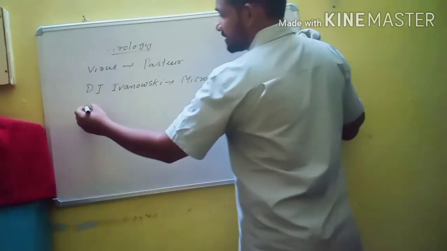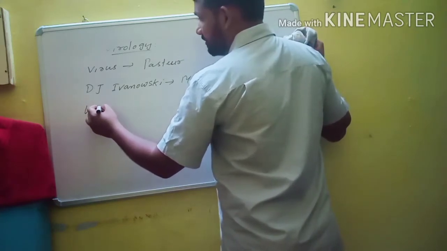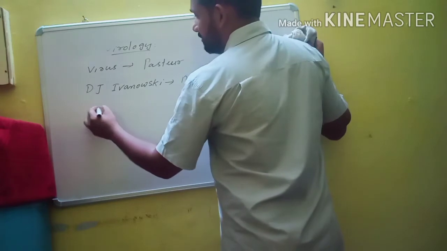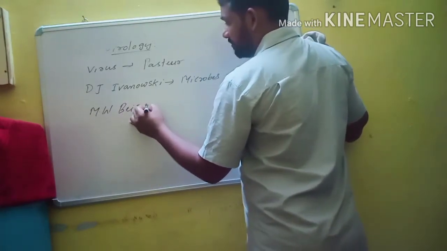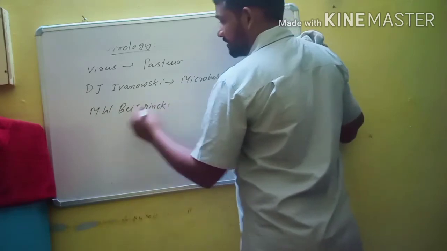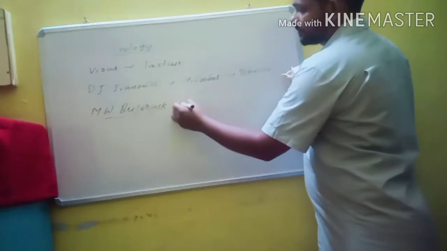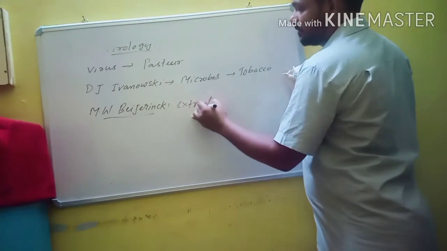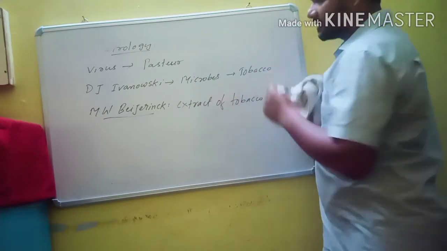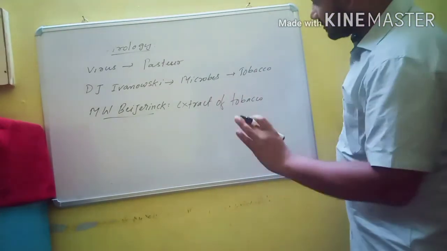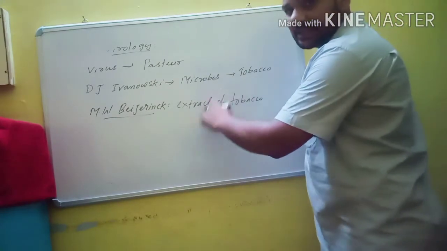The second one is M.W. Beijerinck. He recognized that the extract of a diseased tobacco plant can cause infection in healthy plants.